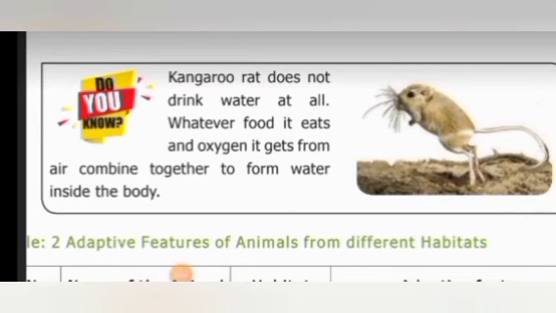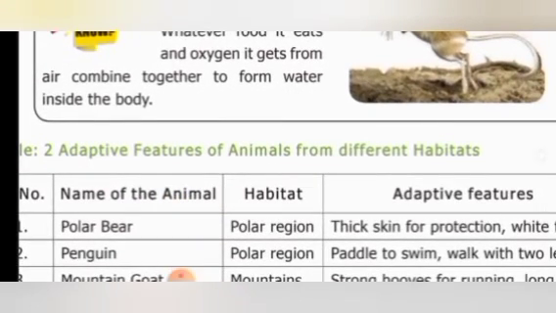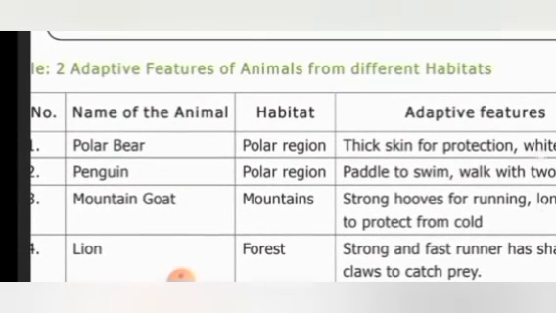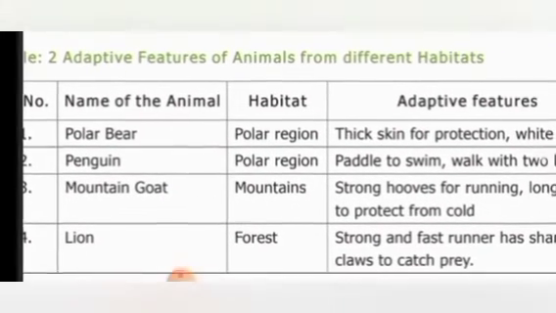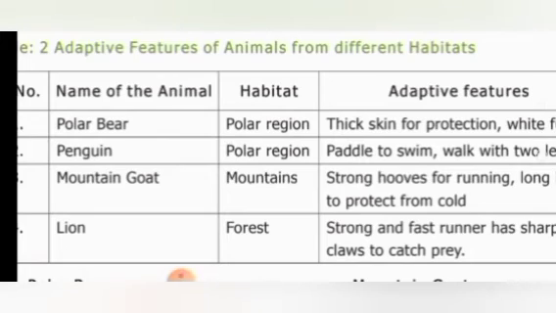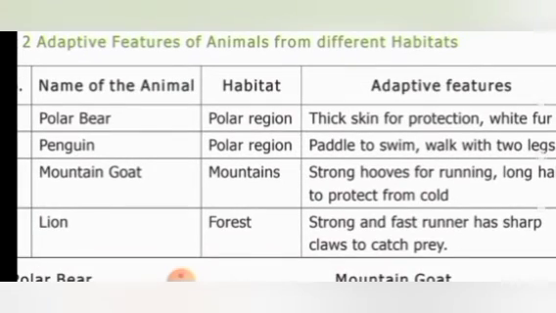Is it clear? Yes. Then, the adaptive features of some animals and their different habitats we are going to discuss now. The first animal is the polar bear, and it lives in polar regions. What are the adaptive features? They have thick skin for protection and white fur.